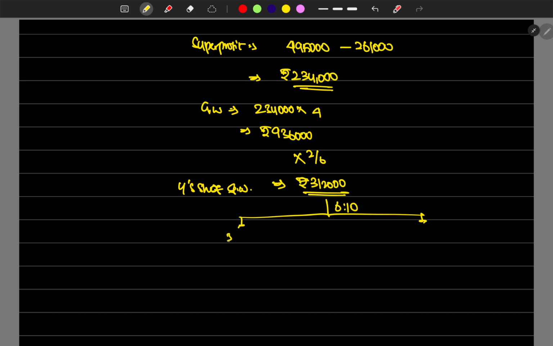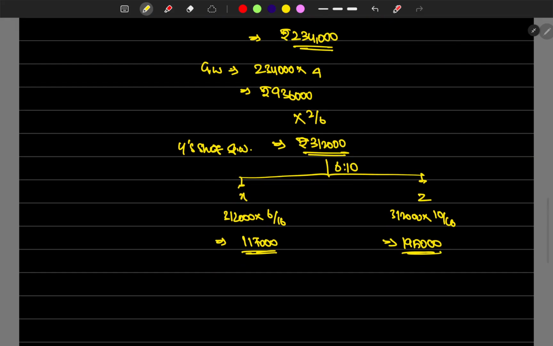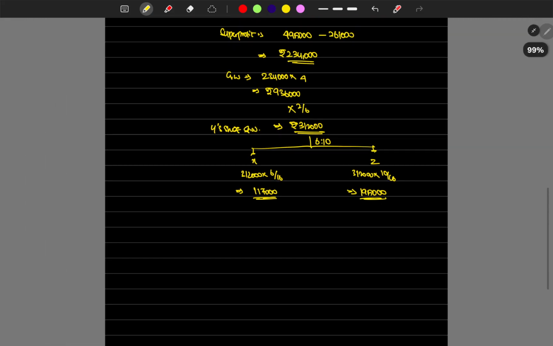Okay, 3,12,000, this is for X, this is for Z. 3,12,000 into 6 by 16, and 3,12,000 into 10 by 16, which is 1,17,000 has to be paid by X. Then 1,95,000 has to be paid by Z for the goodwill. Okay, right? So we have found out the goodwill also.